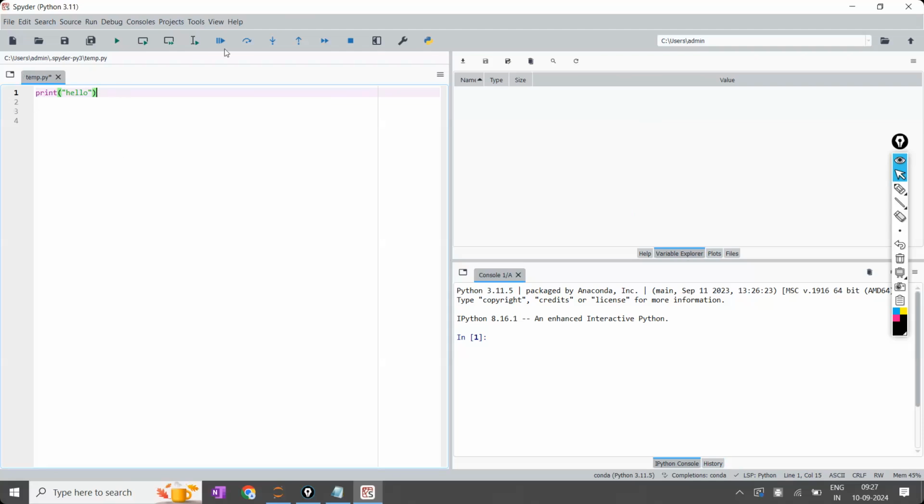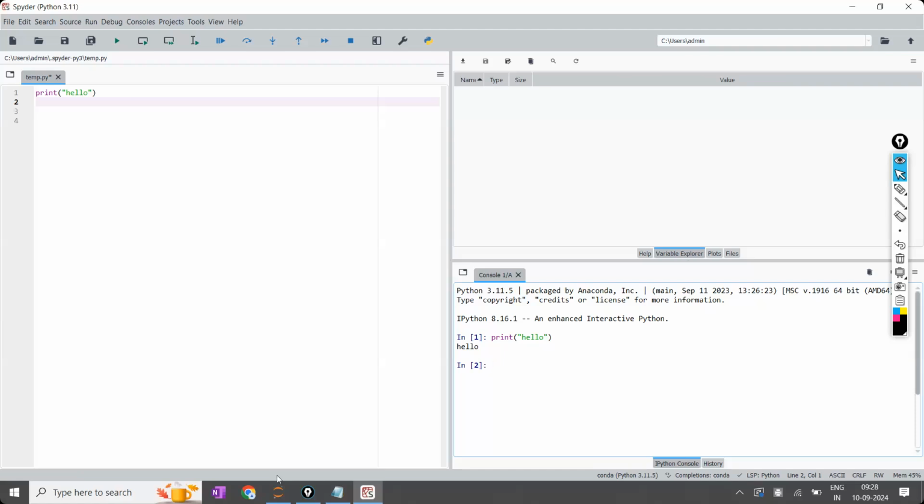Now I have written one code. I'm trying to execute the code and it is going to give the output. It is considering this as Python code only. Why is it considering it as Python code? It could consider it as Java code or C language code or something else. It considers Python only because it is integrated with Python. That is the reason it is called an integrated developed environment, integrated with Python, with multiple options.